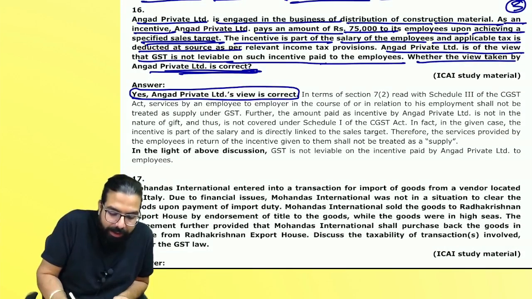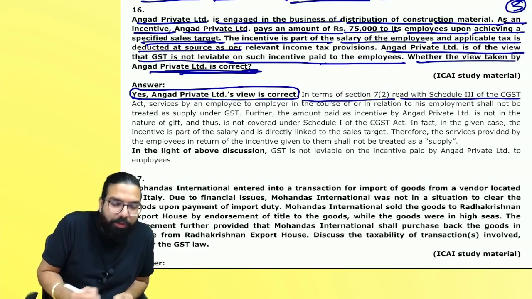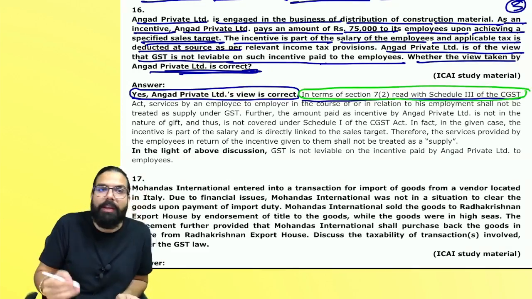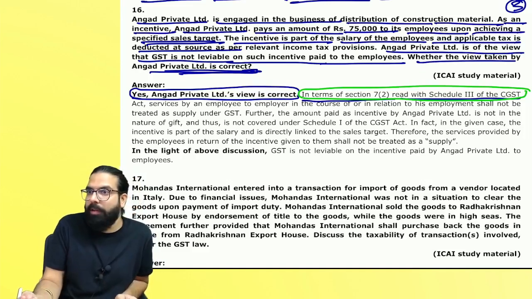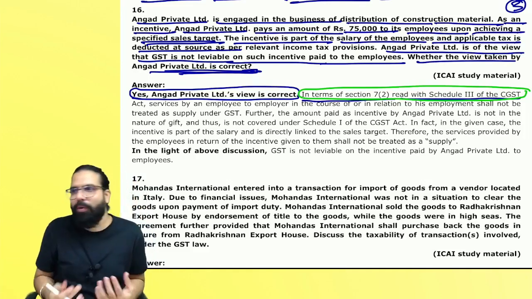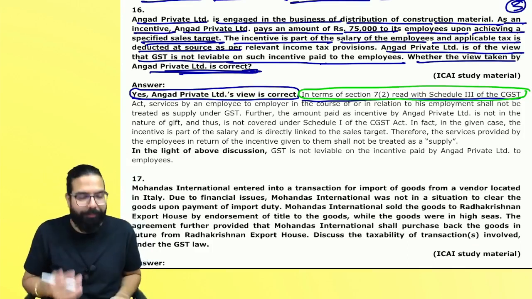That is, in terms of section number 7(2) read with Schedule 3. Now a student will tell me, sir, I will not write this. Okay, you don't write, but the expectation is that you write something. You're not a BCom graduate now. You're going to be a chartered accountant, and a chartered accountant talks the language of the law. Can I go ahead, everyone? So at least try to write. If you can't write, no problem, but at least try to write.